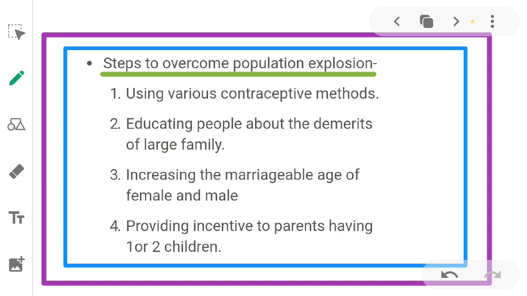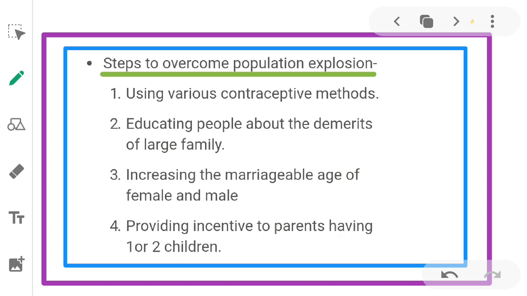To overcome this problem, there are some steps. First, using various contraceptive methods. By using contraceptive methods, a couple can have only one or two children so that they can reduce the population. You might have seen advertisements in the media and on television showing a happy couple with two children with a slogan, Hum do, Hamare do. Many couples, mostly the young, urban, working ones, have even adopted a one-child norm.